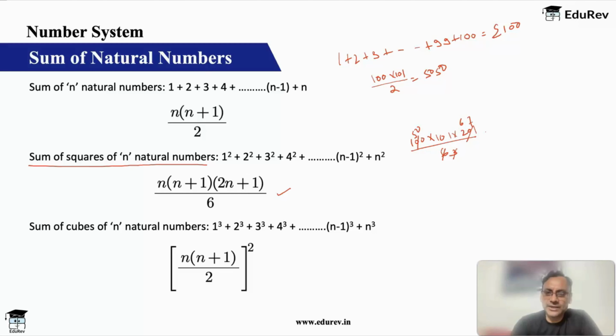So it is 50 into 101, that is same, 5050 into 67. And the third formula is sum of cubes of n natural numbers. So this is n into n plus 1 by 2 whole square, which means 5050 whole square if it is up to 100 cube.